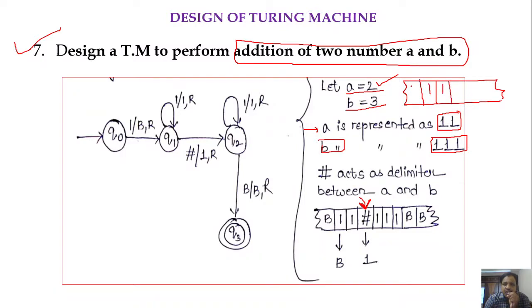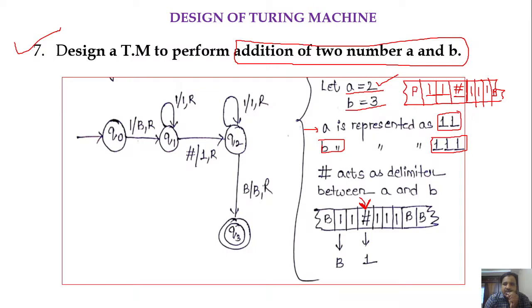So how do we identify which one is a and which one is b? So for that, we are separating the inputs by using a delimiter called hash. Okay, so first we will write the value 1 1, then we will use the delimiter hash, and then we will specify the b value, that is triple one. Okay, so apart from them, the remaining cells consist of blanks.